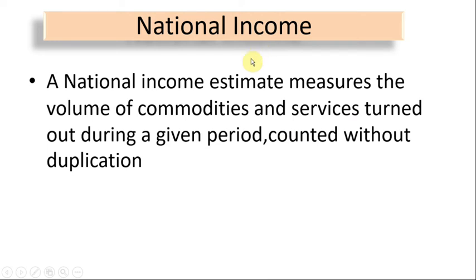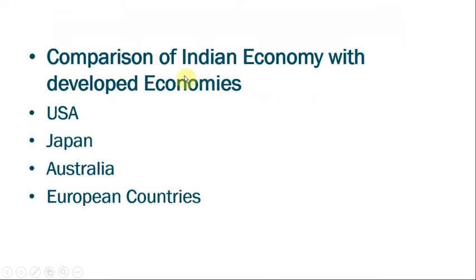Now students, we will compare our national income with other developed countries. The comparison parameters as well as comparison countries: comparison of Indian economy with developed economies.